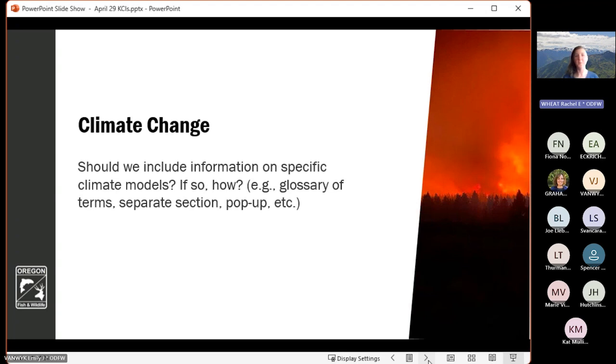So should we describe what the different climate models are, how they work, the differences between them? And if so, how should we do that? What's the most accessible way for us to do that? For example, would a glossary of terms be helpful? Or should we include a separate section that goes through and discusses climate models? Or, for example, should we just have a pop-up within the website? So if you hover your mouse over the name of one of the climate models, a pop-up will show up with some information about that specific model and what it is.